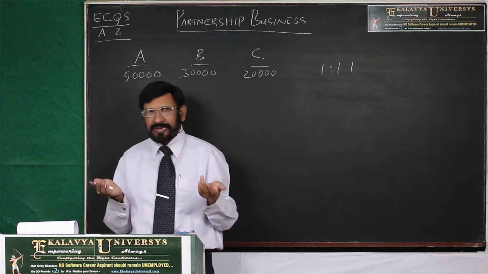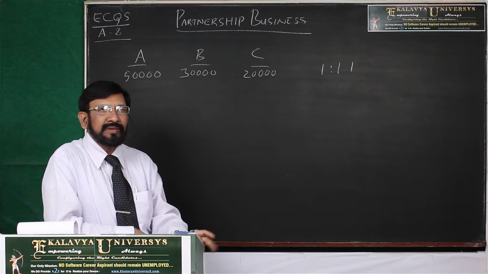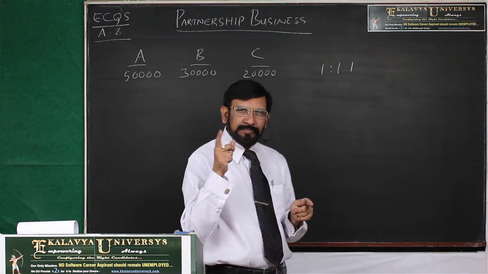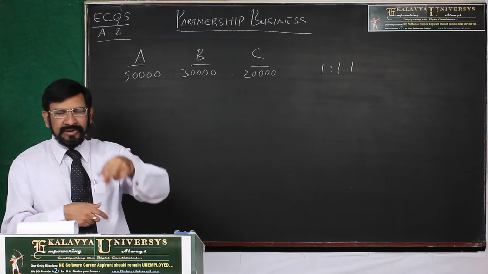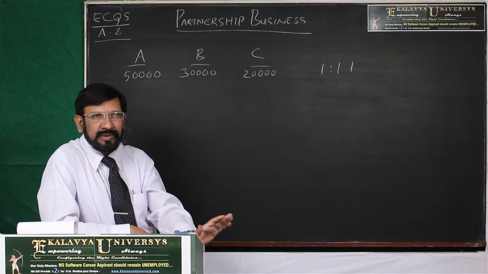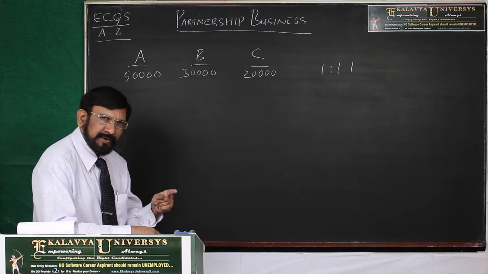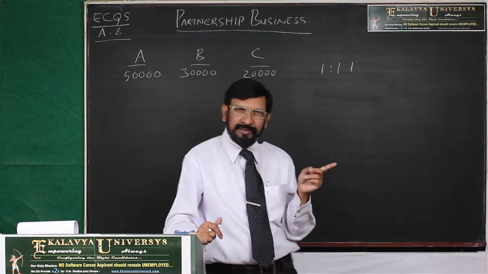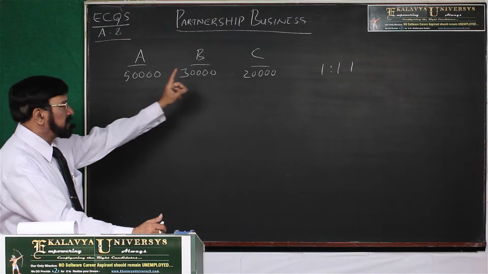Suppose no such agreement is there, it is regulated by the Partnership Act 1932. Then what the Partnership Act says is, in case no partnership agreement is written, or otherwise partnership agreement is written but it is silent on the point of sharing of the profits, then in such case partners should share the profits in the ratio of their capitals.